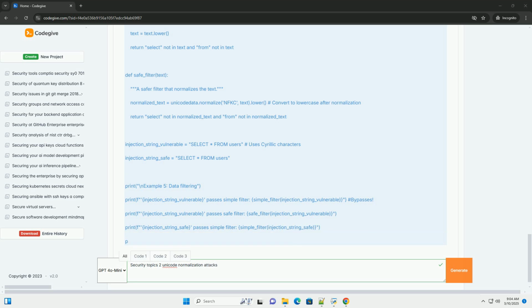URL sanitization bypass: attackers can craft URLs that bypass sanitization routines, leading to cross-site scripting, XSS, or other vulnerabilities. Data filtering bypass: attackers can inject malicious data into applications by using Unicode characters that are equivalent to blocked characters. This can lead to SQL injection or other code injection attacks.